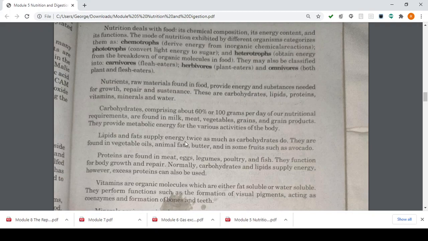So kids, your lipids and fats supply energy twice as much as carbohydrates. They are found in your vegetable oils, animal fats, butter, and in some fruits such as avocado. So again, kids, di nyo na makita yung inyong lipids and fats. There is as vegetable oils, animal fats, butter, and in some fruits such as your avocado. So, in a sense, kids, mas healthy alternatives sila kung sila kanon mo. And they provide twice as much as regular nga food.